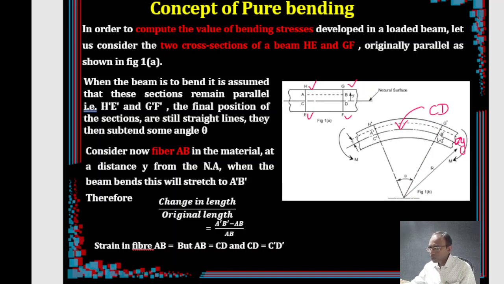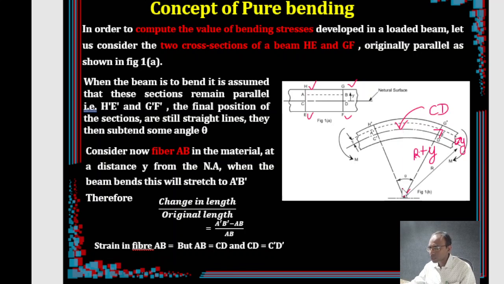So this is the distance, r plus y times theta, minus, now this one, it is simply either AB or C dash D dash, where it is exactly on the neutral axis.